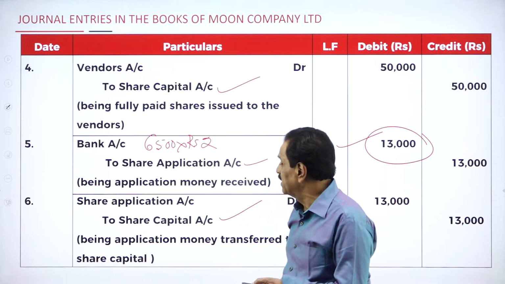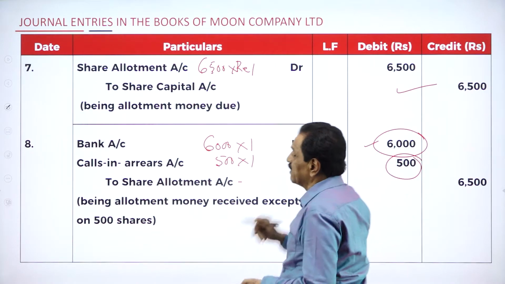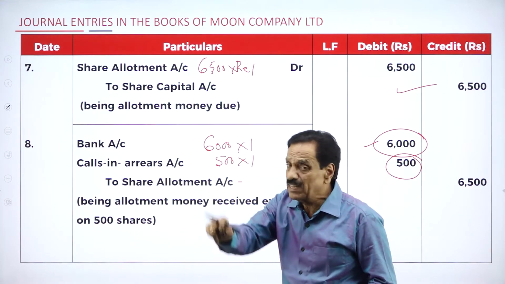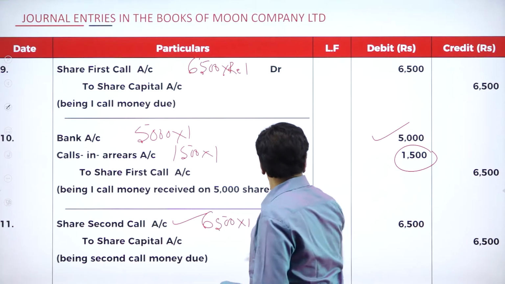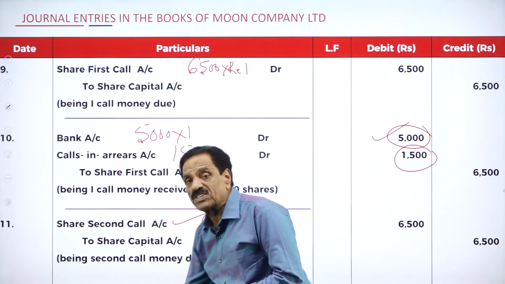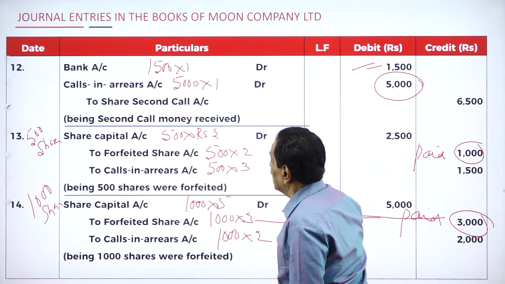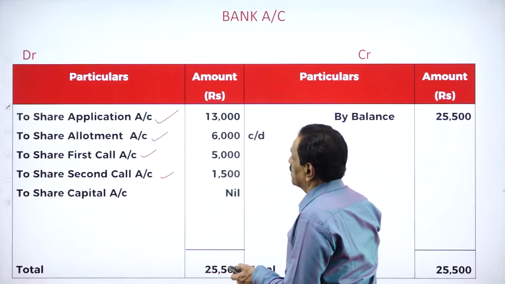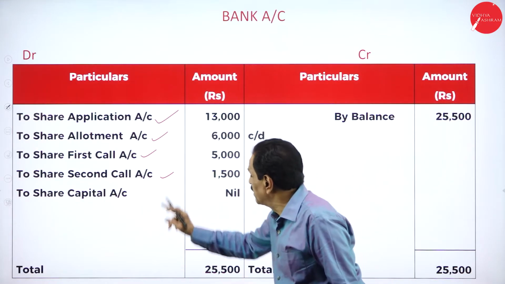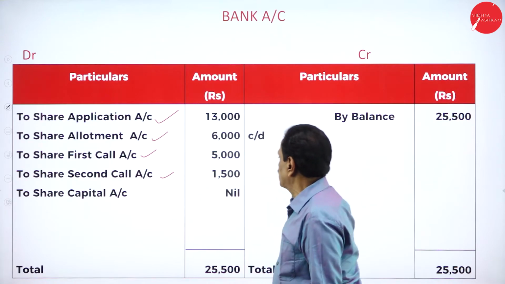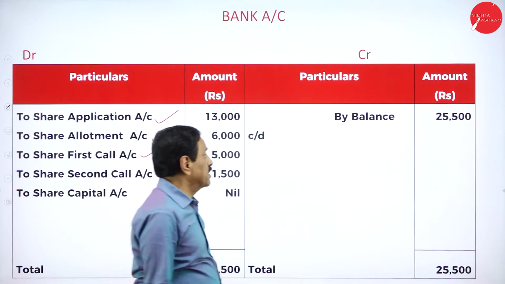This is share application. Then see how much you collected here? Bank account debit 6,000. This is in favor of allotment. 13,000 in favor of application. 6,000 in favor of allotment. Then we go to bank account. How much did you collect? 5,000 in favor of the first call. Then bank account. How much did you collect? 1,500. Then there is no bank account at all. So you collected 13,000 on application, 6,000 on allotment, 5,000 on the first call, 1,500 on the second call. So how much did you collect? 25,500.